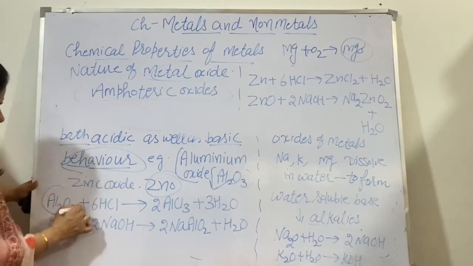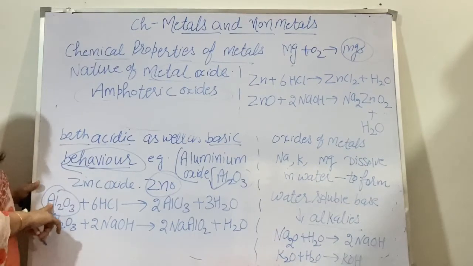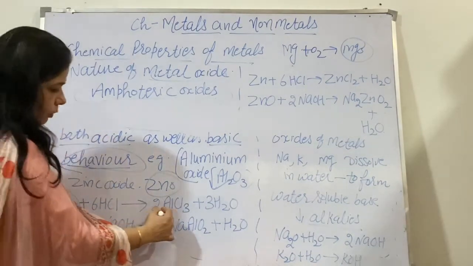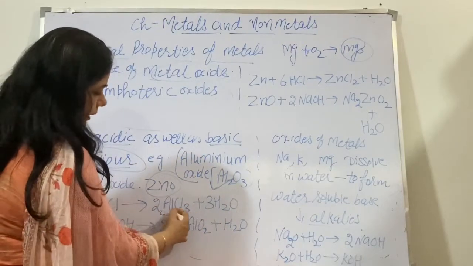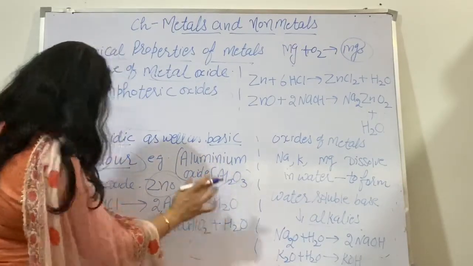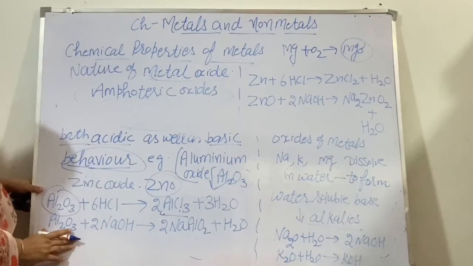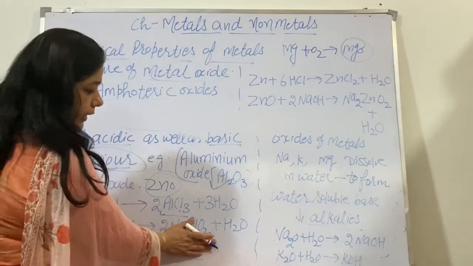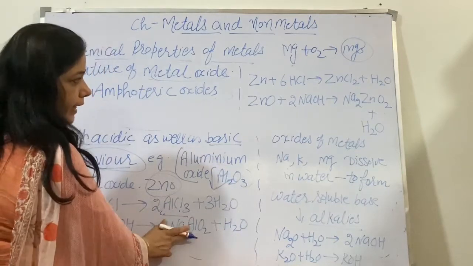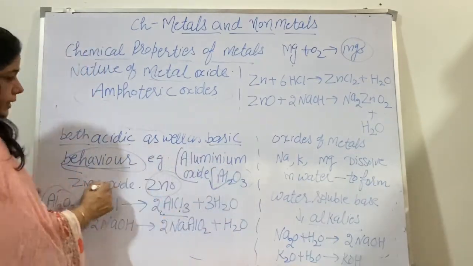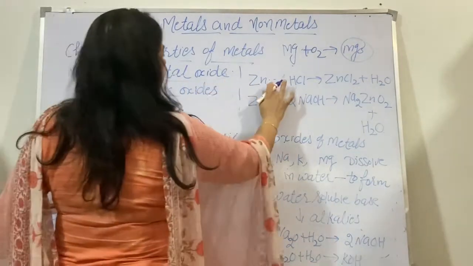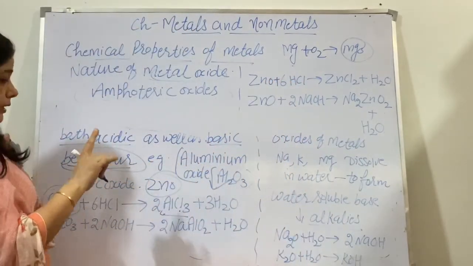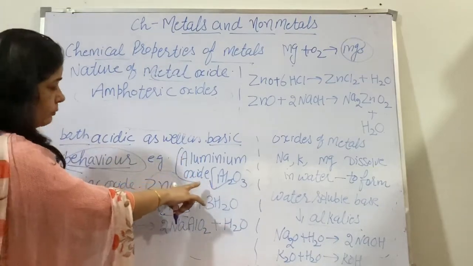Now aluminium oxide, Al2O3, as it reacts with acid, HCl, what does it form? AlCl3, aluminium chloride, and water. And this Al2O3 with NaOH forms sodium aluminate, NaAlO2, and water.